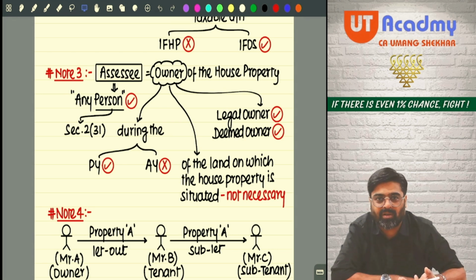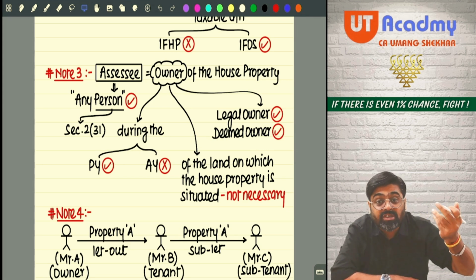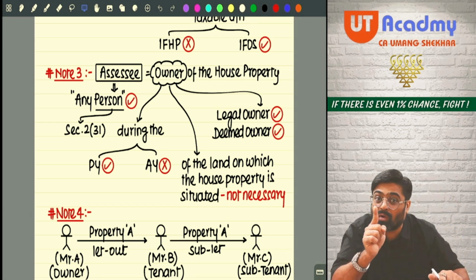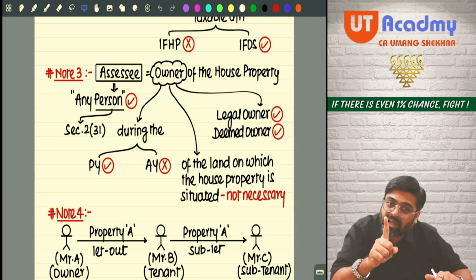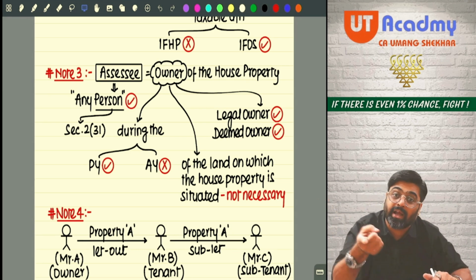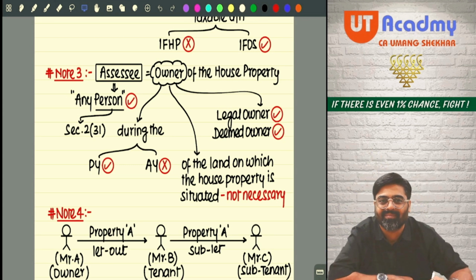If we are not doing it, then there will be a problem. The income cannot be charged in anyone's hands, or there will be some mischief going on. To stop that mischief, we will have to make you the owner of the property. Knowing that you are not the legal owner, still we will charge the tax on the income from you only, assuming that you are the owner.